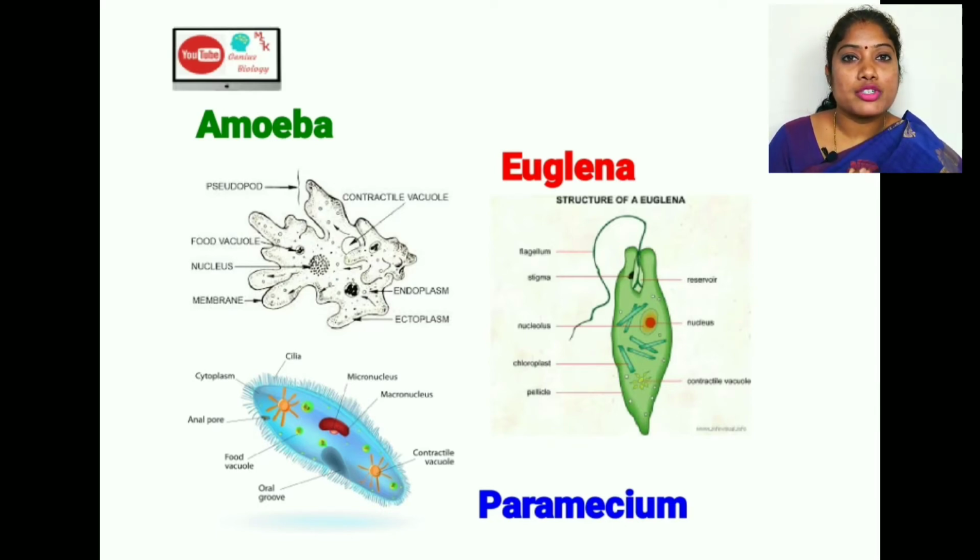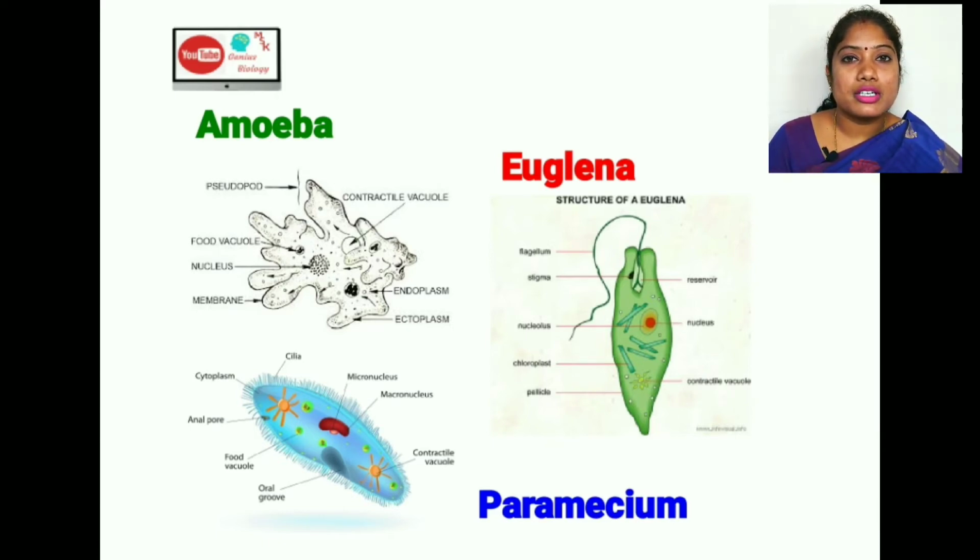Coming to vertebrates and invertebrates, what are vertebrates and invertebrates? Those who have a spinal cord are called vertebrates. Invertebrates have no spinal cord. That you have to see in the animal kingdom.